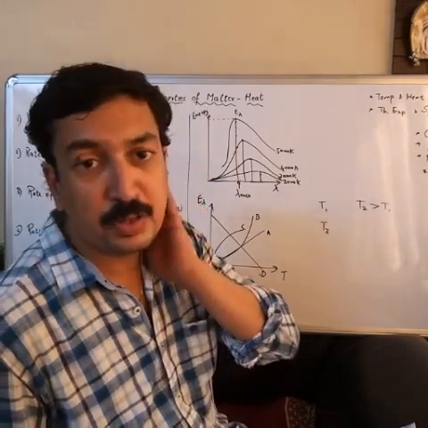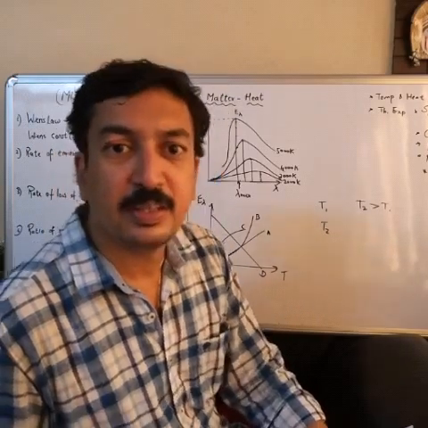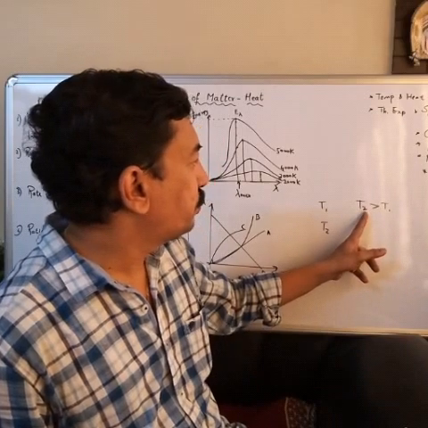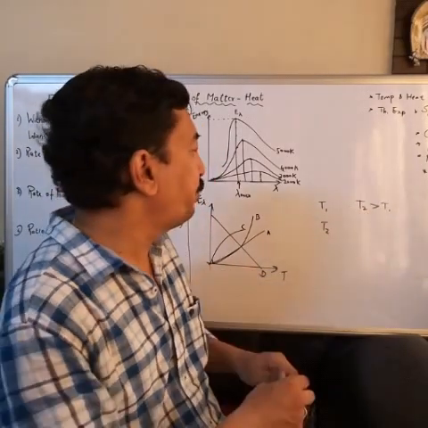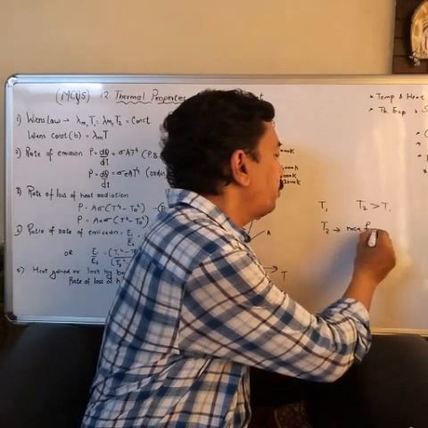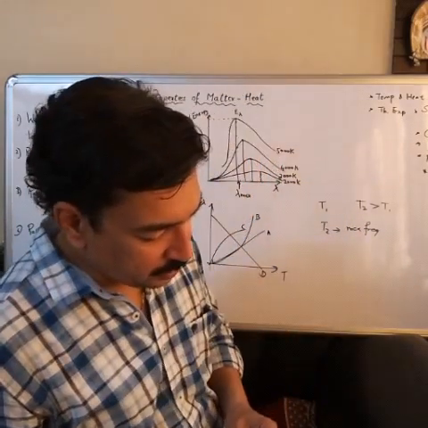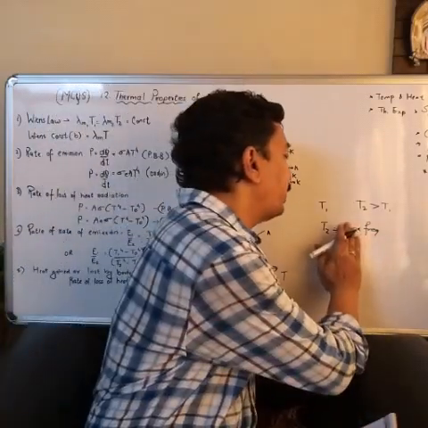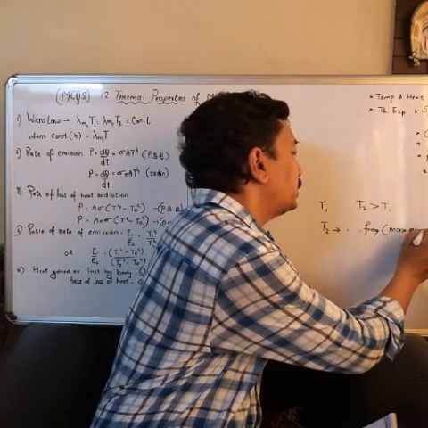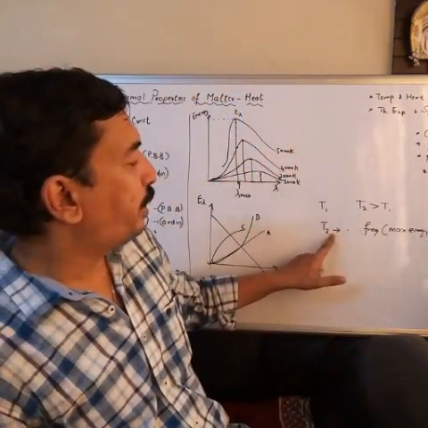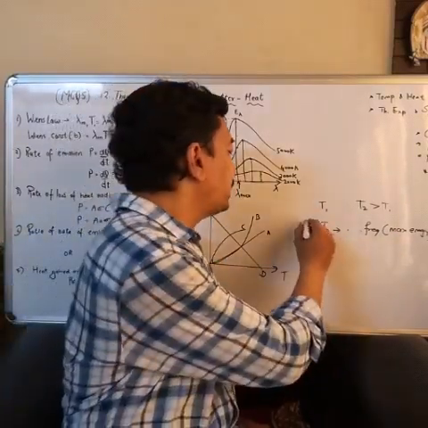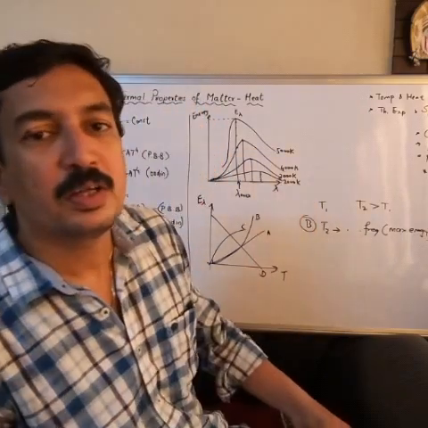Just now I told you, when temperature increases, frequency will also increase, right? And T2 is greater than T1, so T2 will have the frequency with maximum energy. So the correct option is B option. B is the correct option over there, right?